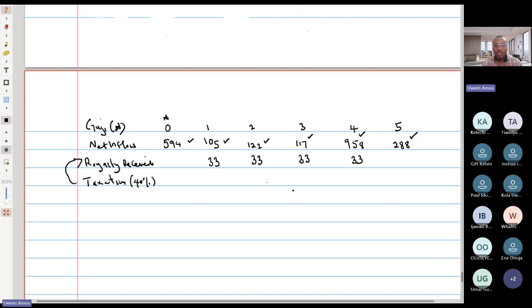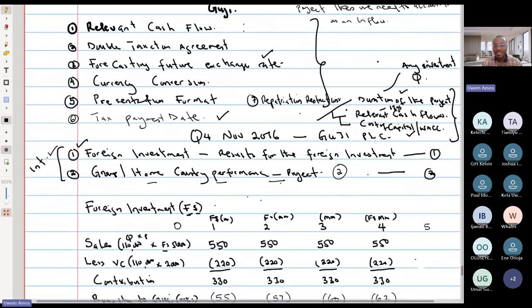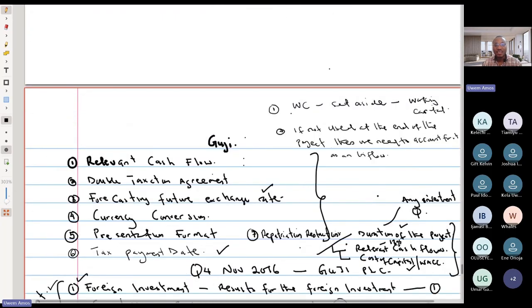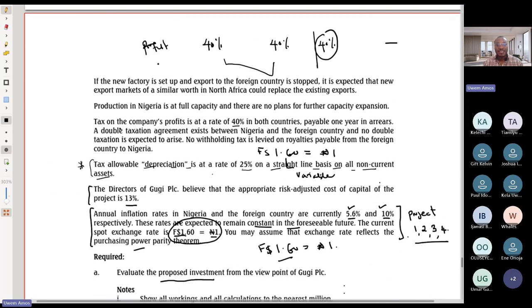Okay, when is tax due? Is it due in the year that we receive the money? Let's go back to our question so that we know where we are placing it. So don't be too fast to place it. We know that we received 33 in year one and we're paying tax. But when are we paying that tax? Is it in that same year? Let's go back to our question quickly. Right, it says right here, tax on the company's profit is at the rate of 40% in both countries, payable 1 year in arrears.